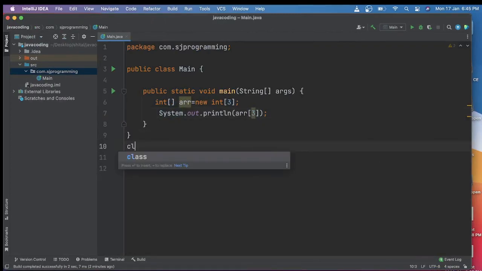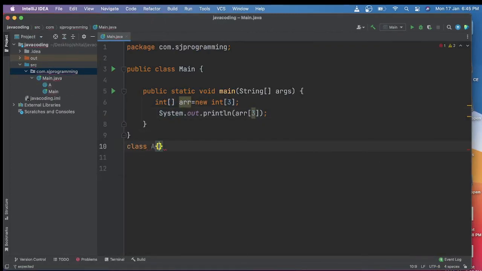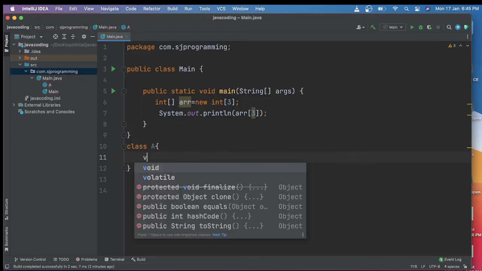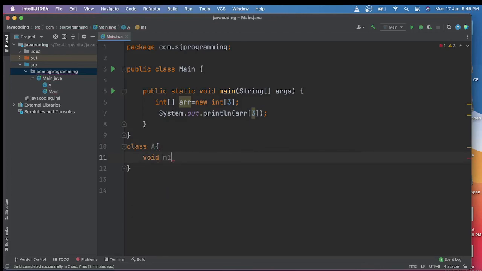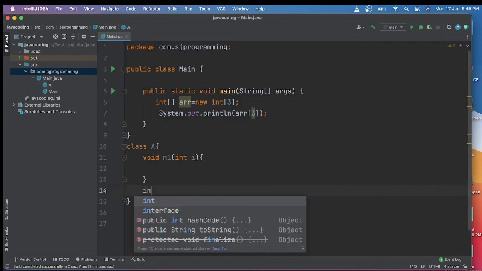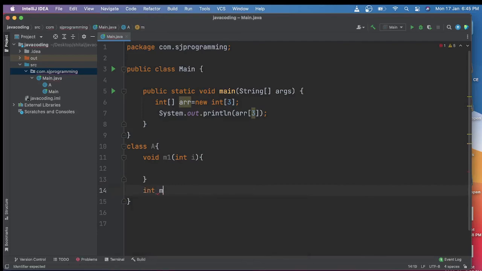So here we have one class A. Inside this class we have one method m1 and the parameter is integer type. And then the second method of return type int, same method name, same parameter.